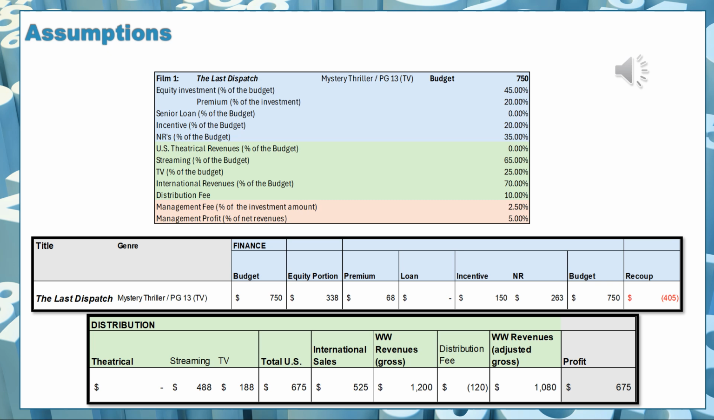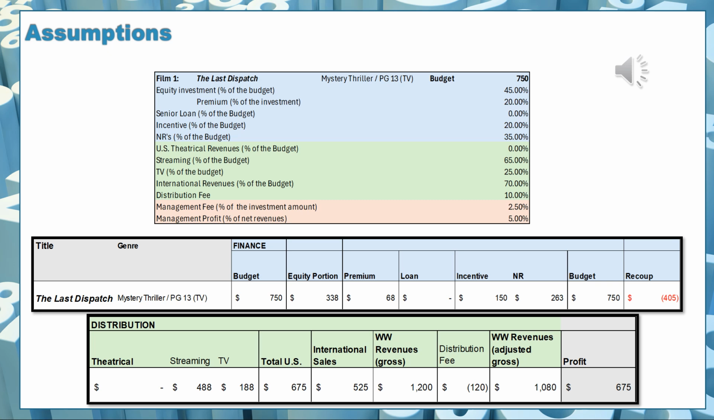So total US revenues are $675,000. The international revenues will be 70% of the budget, which is $525,000. If I'm adding my international sales, $525,000, to my US revenues, $675,000, I end up with worldwide gross revenues of $1.2 million. The distribution fee that I have listed here of 10% would have me deduct $120,000 from the $1.2 million, which will leave me with an adjusted gross worldwide revenue number of $1,080,000.